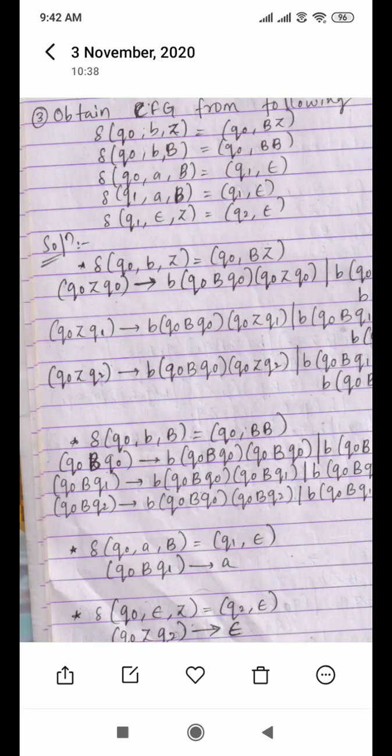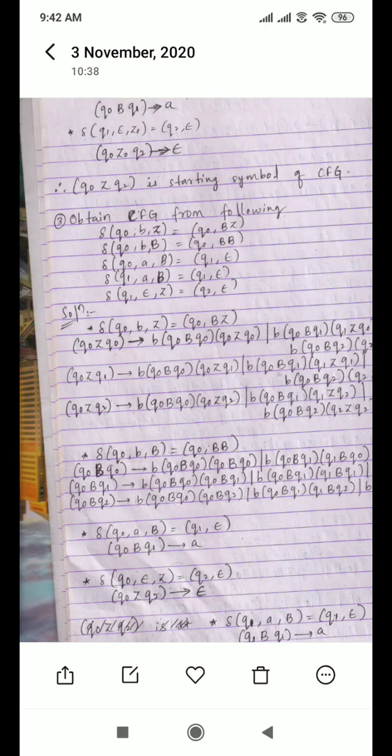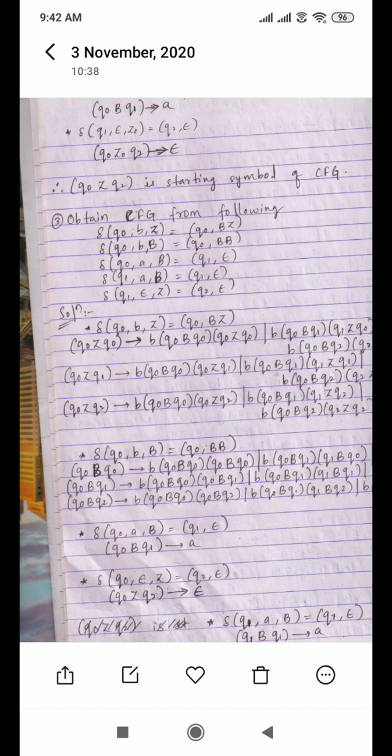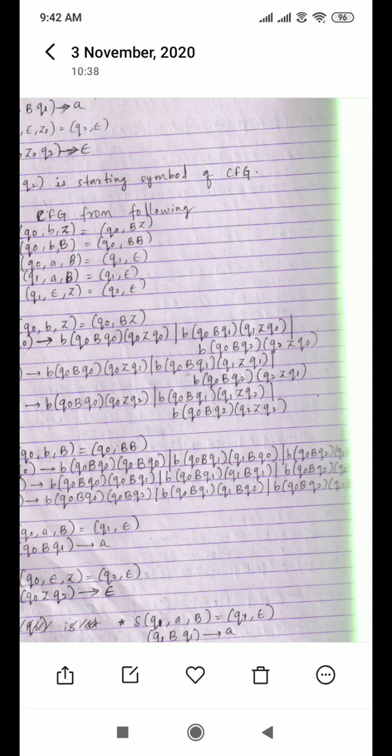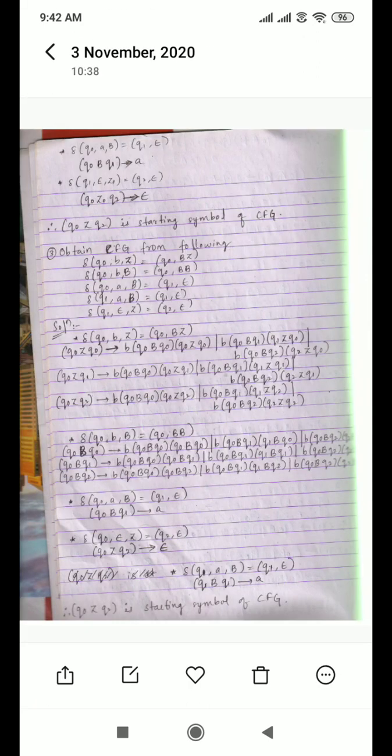Okay, so this is how you convert your grammar into push down automata, and push down automata you convert into CFG. And at last, what you need to write is the starting symbol. See here, Q naught Z Q2 is the starting symbol for the CFG. Q naught Z Q2 is the starting symbol of the CFG. So this is how you convert push down automata to CFG.